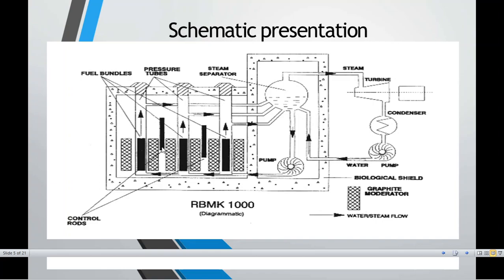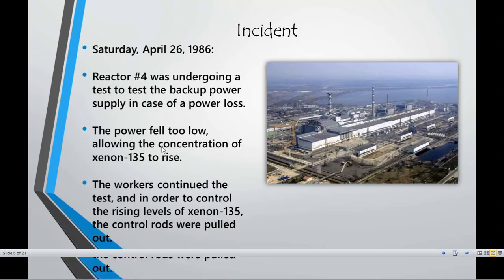Now, what happened? The steam was generated. This reactor was acting completely different to that of the TMI reactor. The reaction in this particular area took place on 26th of April 1986.